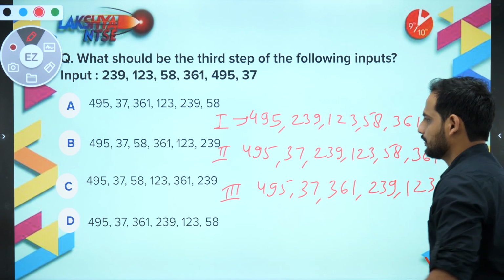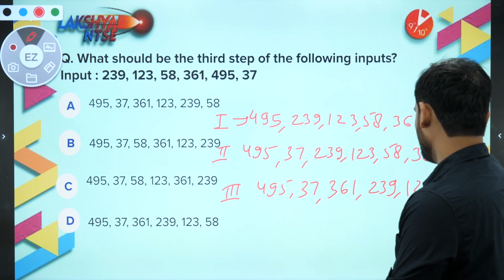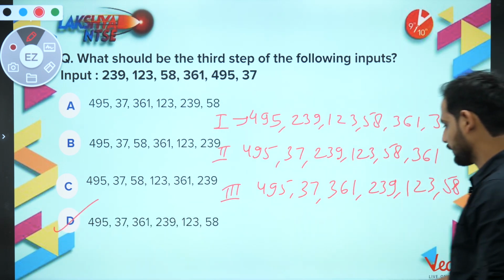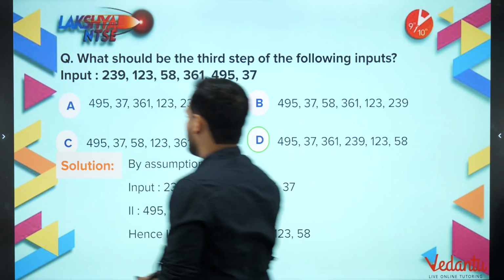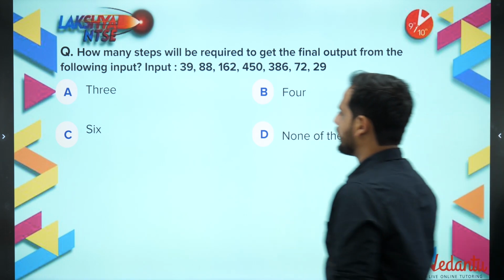So what is the option matching? 495, 37, 361, then 239. So option D is the correct answer. Okay, so this is how we find out the match. How many steps will be required to get to the final output?